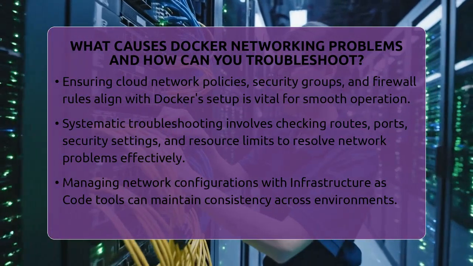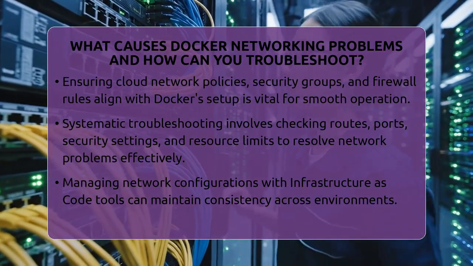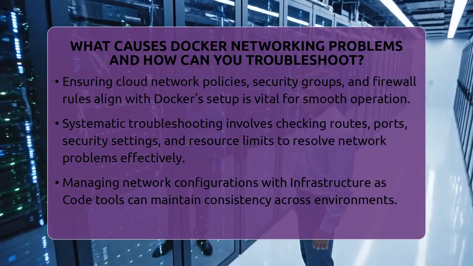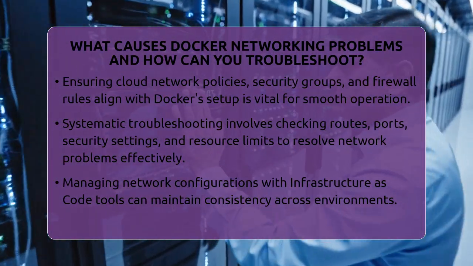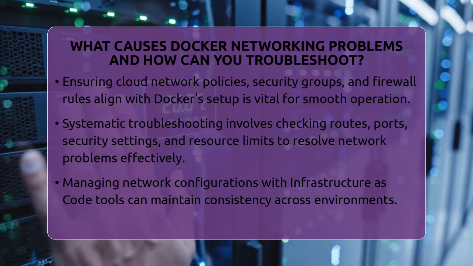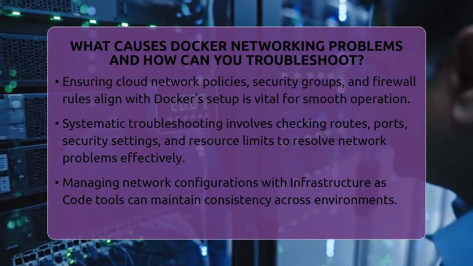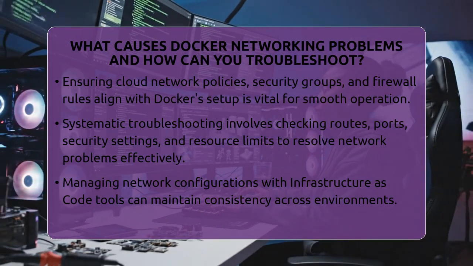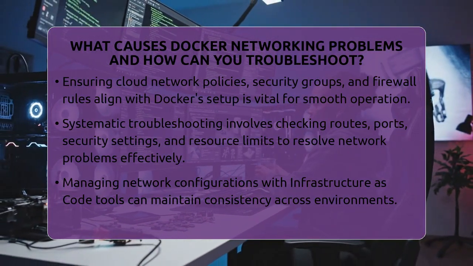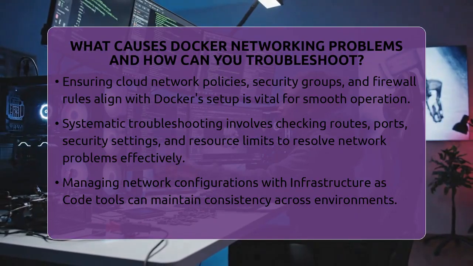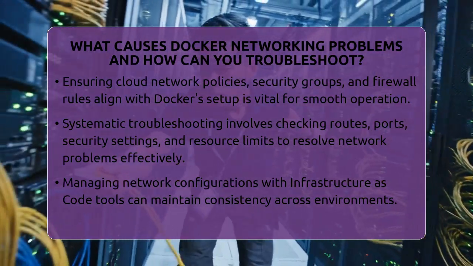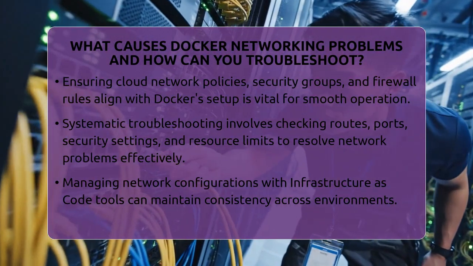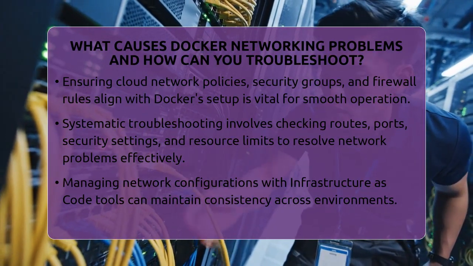In summary, Docker networking problems often come from route conflicts, port clashes, firewall restrictions, DNS issues, or resource limits. Systematic checks of routes, ports, security rules, and resource usage help pinpoint and fix these issues. When working in cloud environments, ensure your network policies support Docker's needs. With a little investigation and proper setup, you can keep your containers communicating smoothly and reliably.